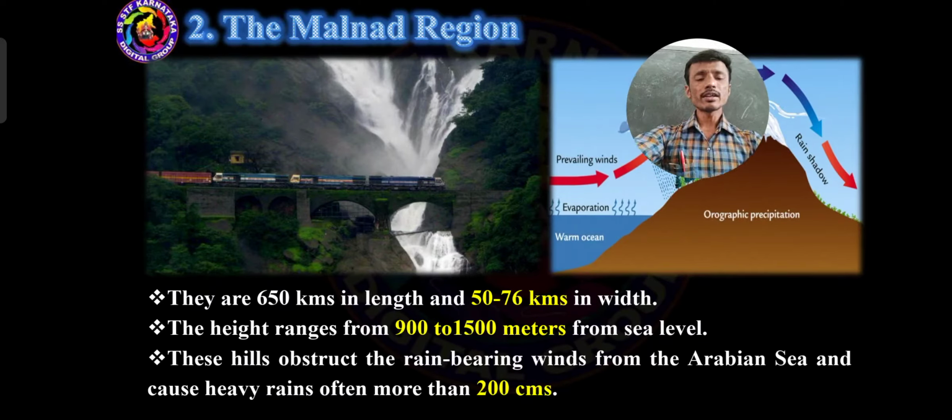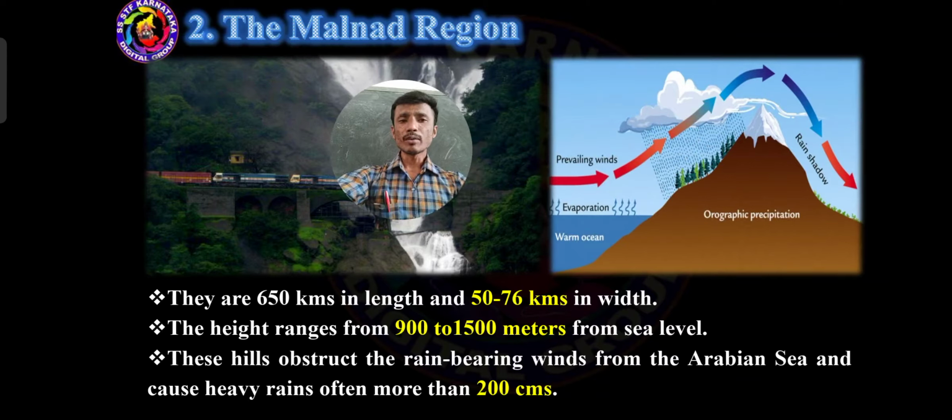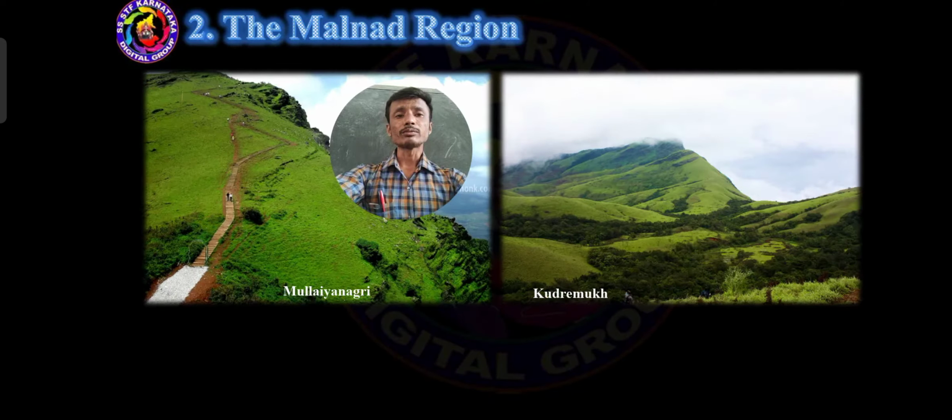Got it? And here also there is one of the important questions. Western Ghats are receiving more than 200 centimeters of rainfall. What is the main reason? Because Western Ghats obstruct the rain bearing winds from the Arabian Sea. This is the main reason. Malnad region or Western Ghats are receiving more than 200 centimeters of rainfall.